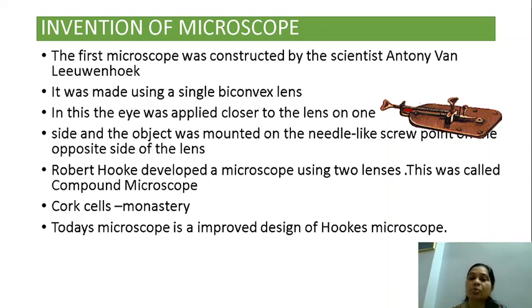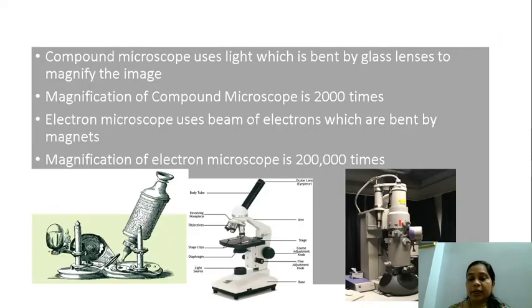Today's microscope is an improved design of the Hooke's microscope. So what we use today in our laboratory is an improved version of the Hooke's microscope. Now I put the diagrams of the three microscopes here. The first one you can see is the microscope which was first developed, the one that was developed by Leeuwenhoek. The one that was developed by Hooke. And then the second one is the compound microscope that we use today, and the third one is the electron microscope.